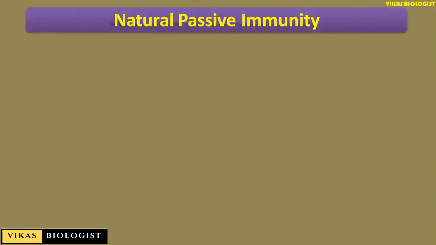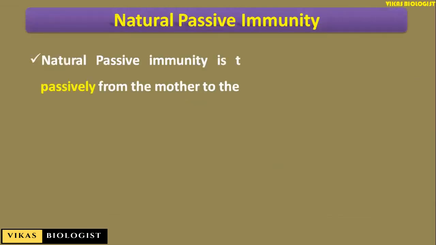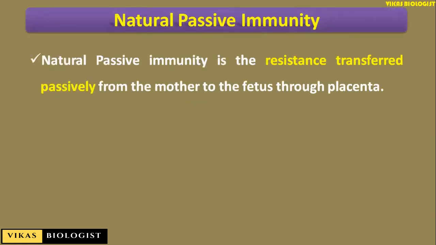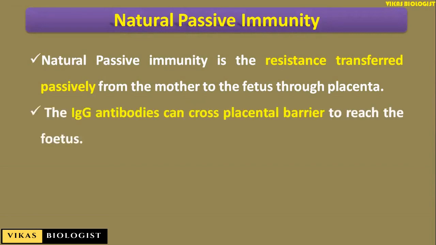Natural passive immunity is the resistance transferred passively from mother to the fetus through the placenta. The IgG antibodies, that is immunoglobulin G antibodies, can cross the placental barrier to reach the fetus and thus provide immunity in the fetus. This is a good example of natural passive immunity.